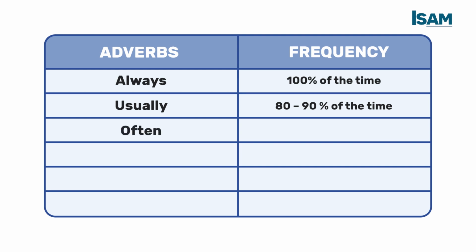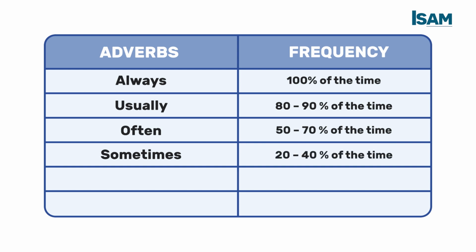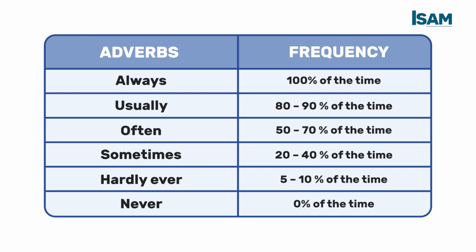We use often. We are going to use this adverb when the action is between 50 or 70% of the time. We have sometimes. We are going to use this adverb when the action is between 20 or 40% of the time. Hardly ever. We are going to use this adverb when the action is between 5 or 10% of the time. And never when the action is 0% of the time.